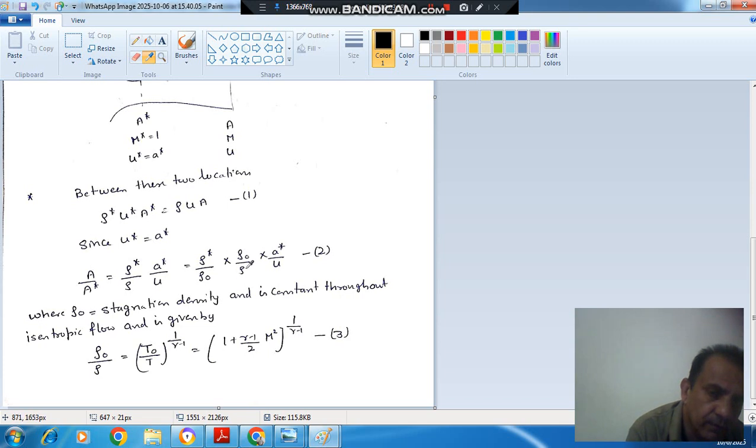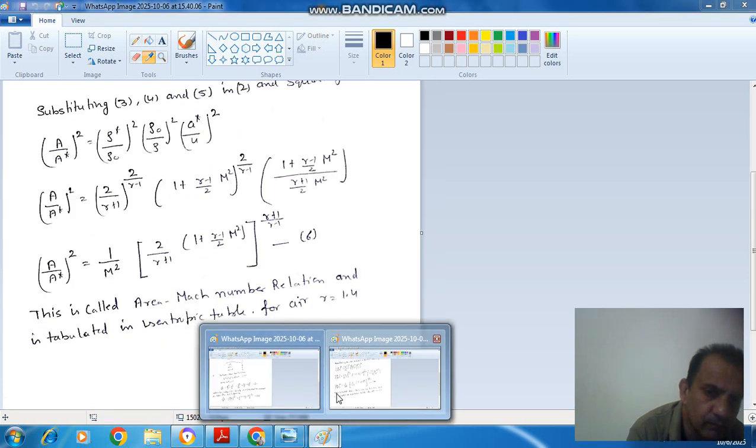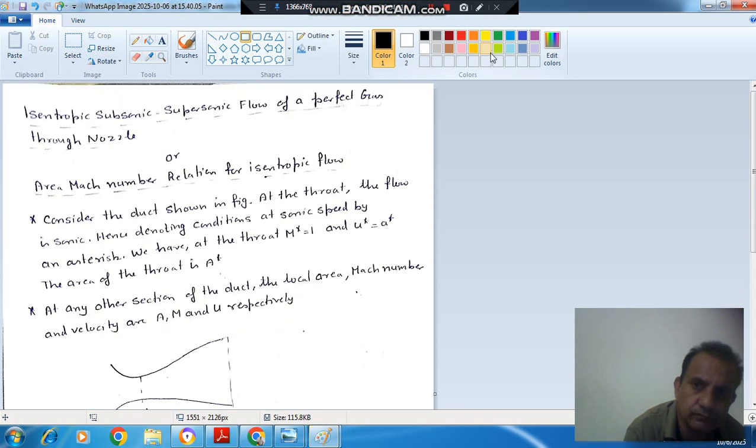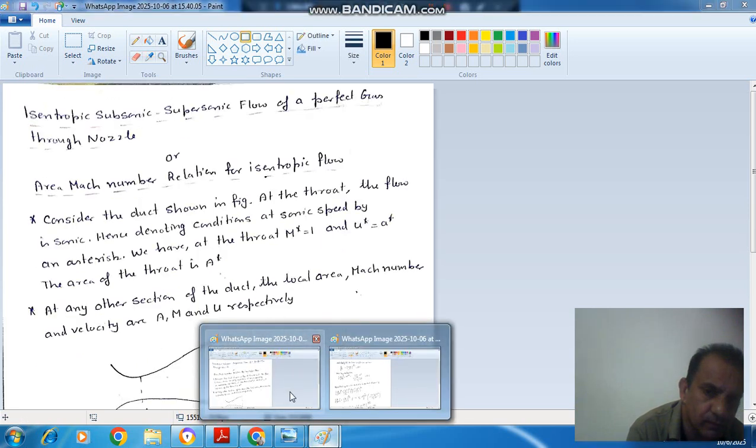Okay. If M is 1 here, then this rho will be your rho star. Then rho naught by rho star will be equal to, putting M is equal to 1, gamma plus 1 by 2 raised to 1 by gamma minus 1.